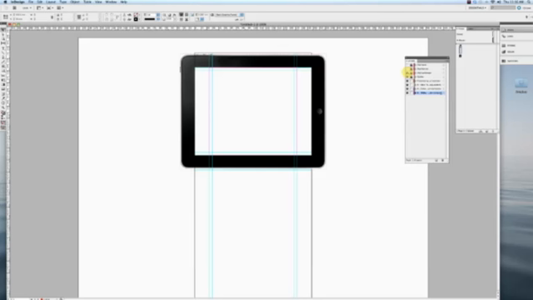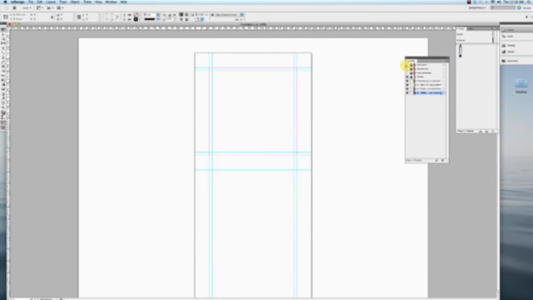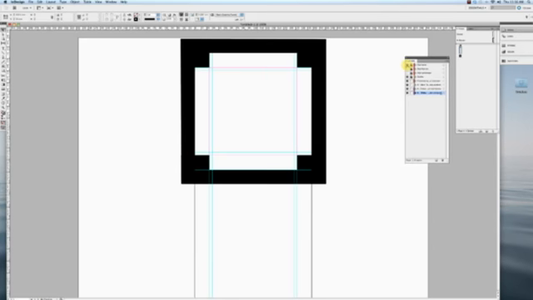You don't really need those to be linked because, again, you'll never print or export them. They're just there as a guide. Finally, there's a third guide layer here that shows you both orientations at once, that shows you the full area you have to work with.